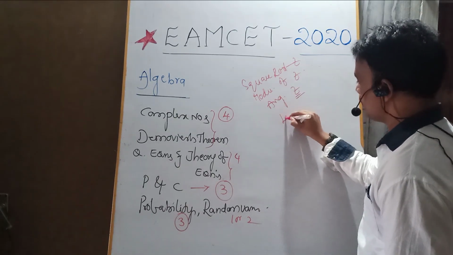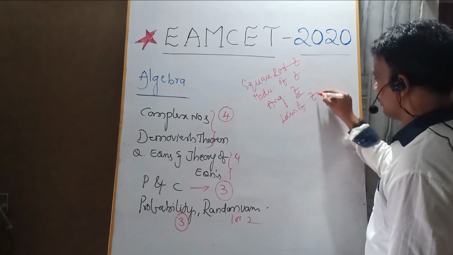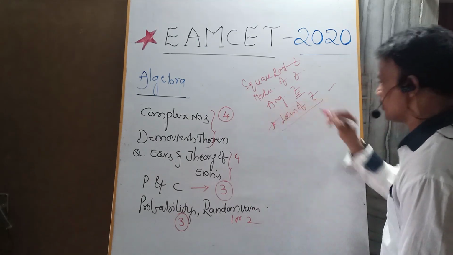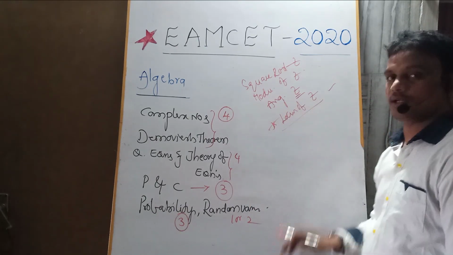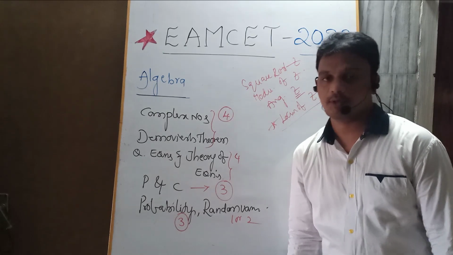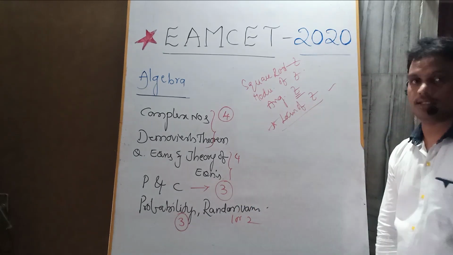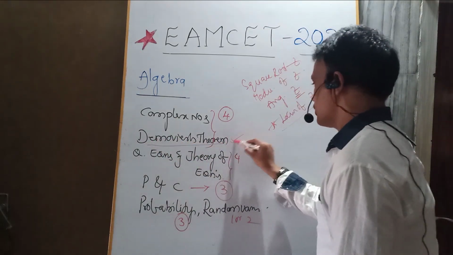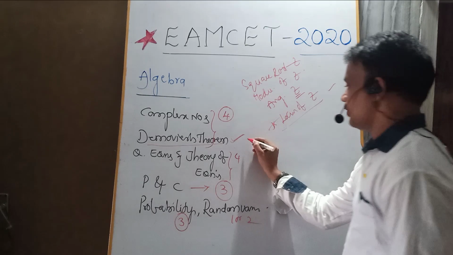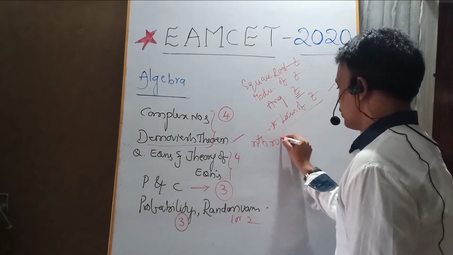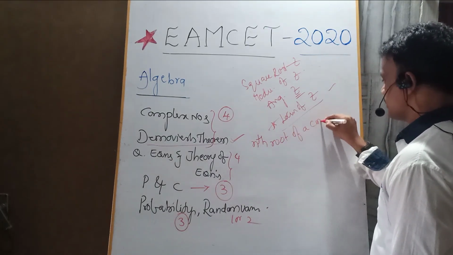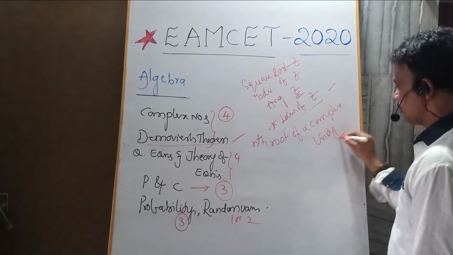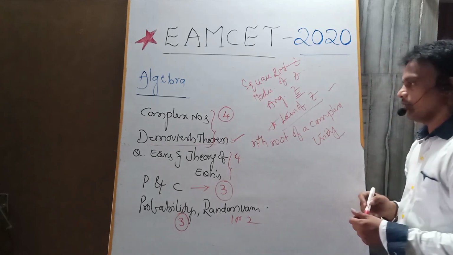And what is the locus of Z which is satisfying some different conditions? From these concepts, please focus on them. There will be a chance to get the question: what is the locus of a complex number which is satisfying one particular condition? And from De Moivre's theorem, particularly the nth root of a complex number and the nth root of unity. So please practice the two topics from De Moivre's theorem.